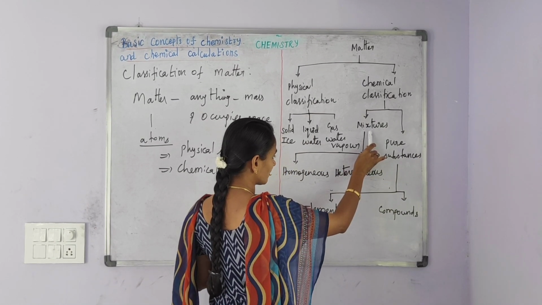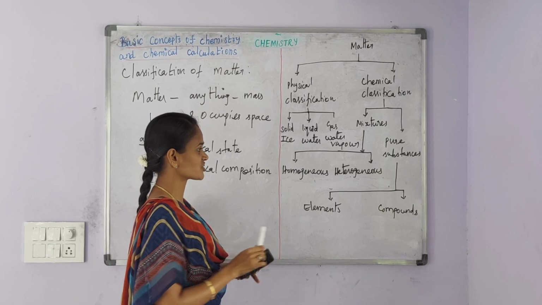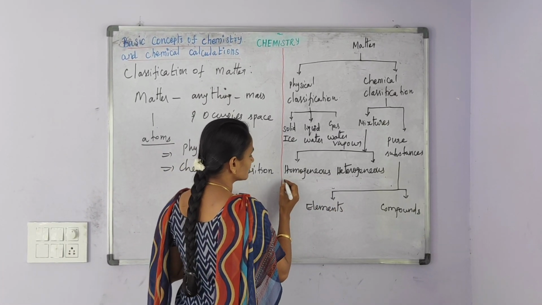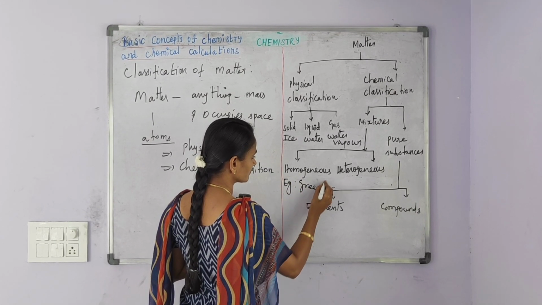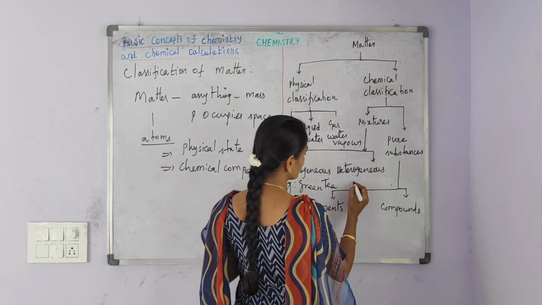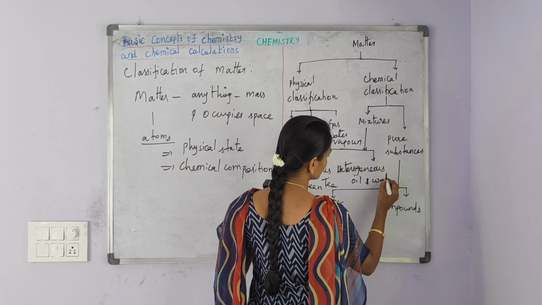First, mixtures are classified into two: one is homogeneous mixture and another one is heterogeneous mixture. The example for homogeneous mixture is green tea. The example for heterogeneous mixture is oil and water.